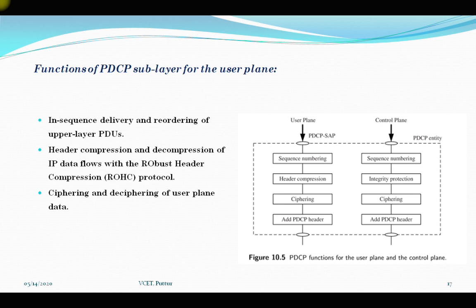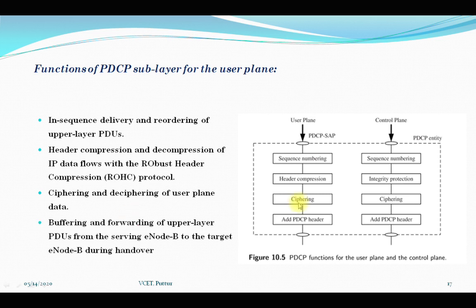The third is buffering. One more is in-sequence delivery and reordering of upper layer packet data units at the handover. So this is the sequence delivery and reordering which happens during the handover process.